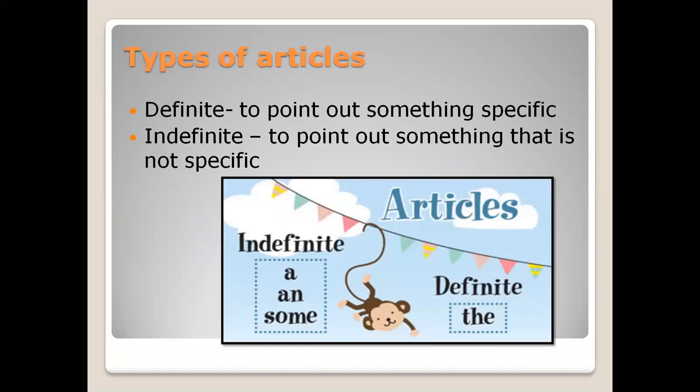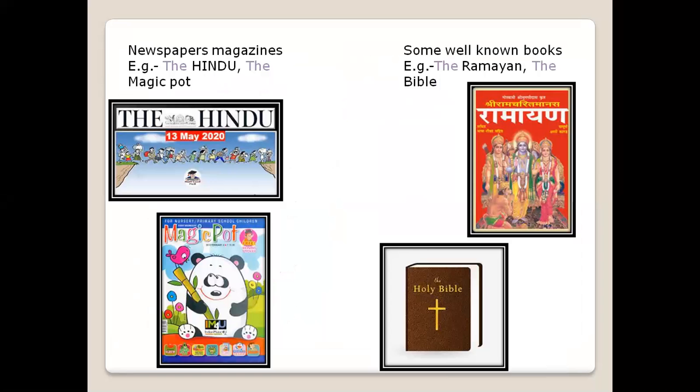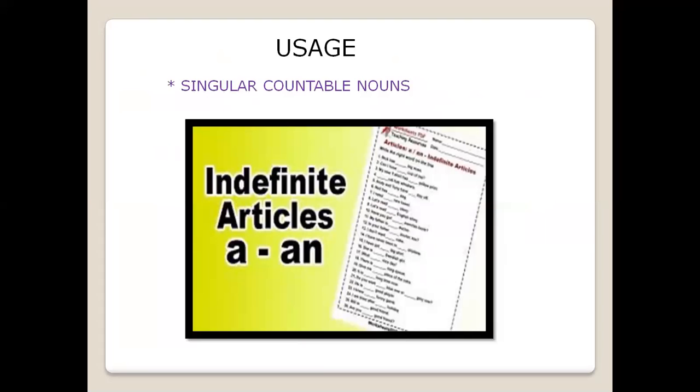We had studied that there are two types of determiners, definite and indefinite. In indefinite, we have a and an, and in definite articles, we have the. We have studied the use of the in a very detailed manner. And then when we started studying the usage of indefinite articles, it was very clear that these will always be used with singular countable nouns.